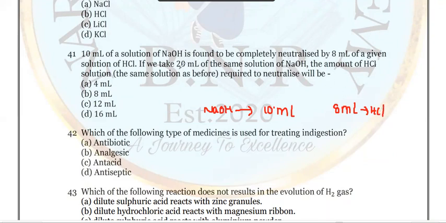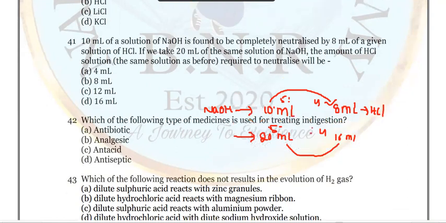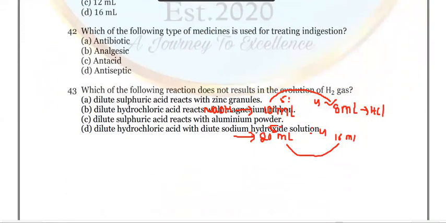If we take 20 ml of the same solution of NaOH, then the amount of the same HCl solution required to neutralize will be what? If for 10 it is 8, for 5 it is 4. For 20, how much should it be? 16. So the answer is D, 16 ml. Is it right? That's it, ratio formula. We can do cross multiplication and get the answer.